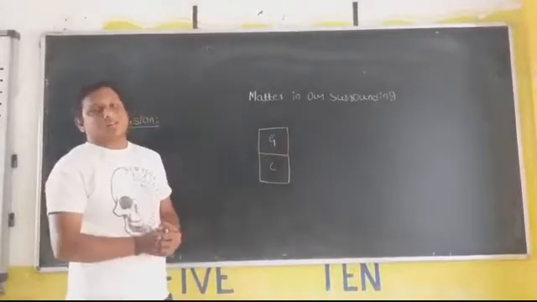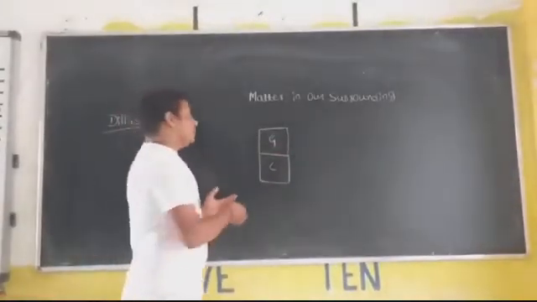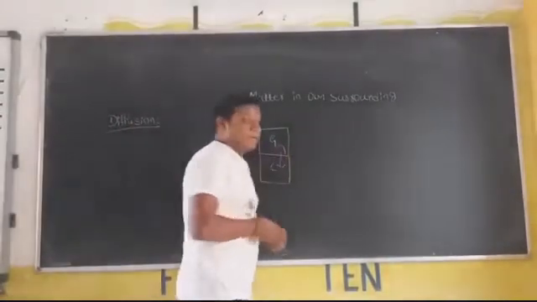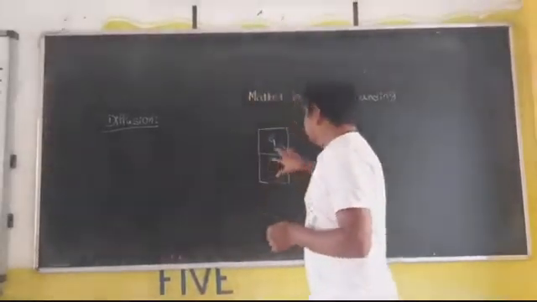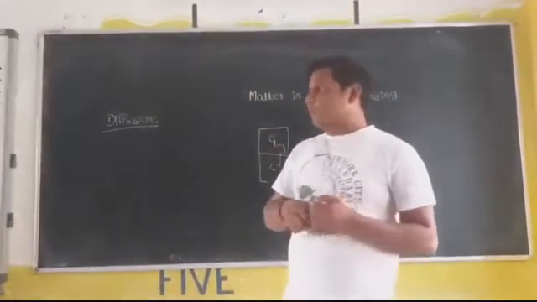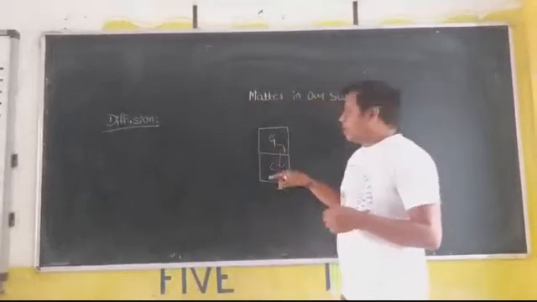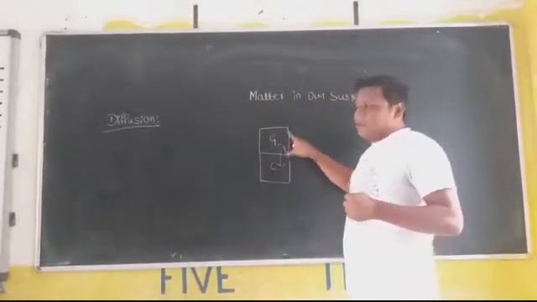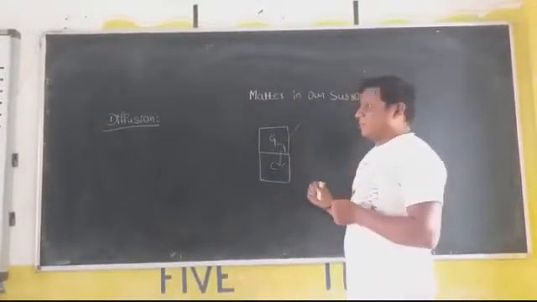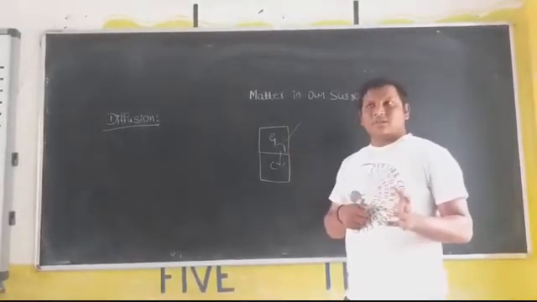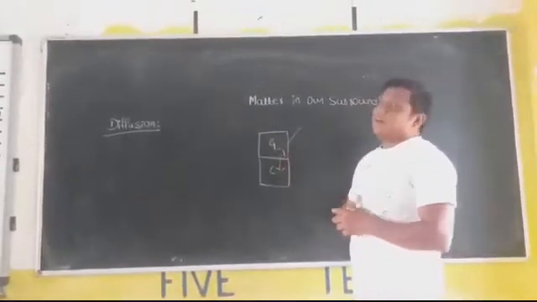Leave some time. What happens? After some time, both gases are intermixed. Because of this intermixing, the whole gas becomes green. What does it indicate? The diffusion is taking place between gases also.